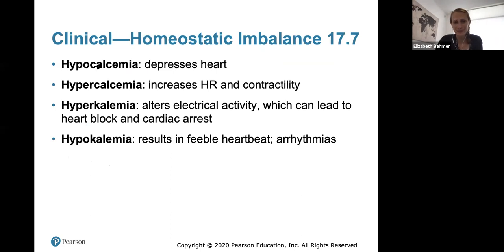Hypocalcemia depresses the heart, so too little calcium. Hypercalcemia, too much calcium, increases the heart rate. Hyperkalemia and hypokalemia have to do with potassium levels, and they can also lead to some sort of heart block, cardiac arrest, or an arrhythmia.